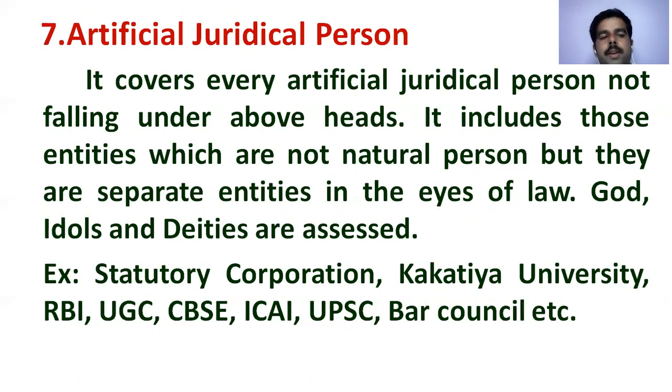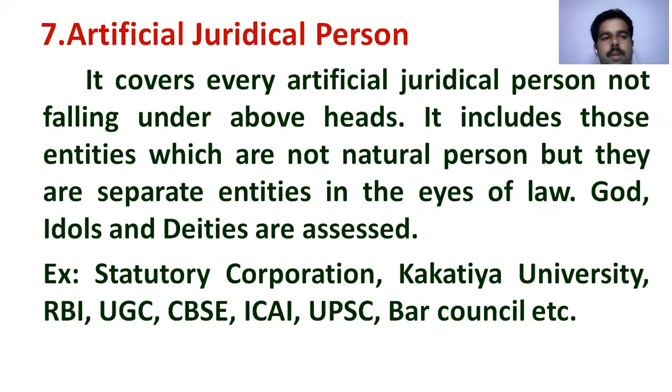It includes those entities which are not natural persons, but are separate entities in the eyes of law, like gods, idols, and deities. A few examples I have given are statutory corporations, Kakatiya University, Reserve Bank of India, UGC, CBSE, ICAI, UPSC, Bar Council, etc. All these examples do not come under the above six heads, so they fall under the artificial judicial person.